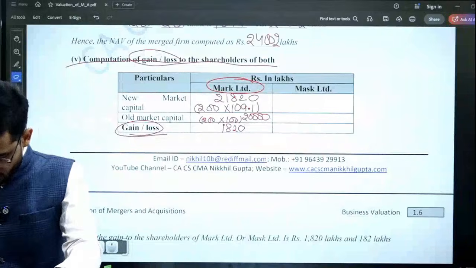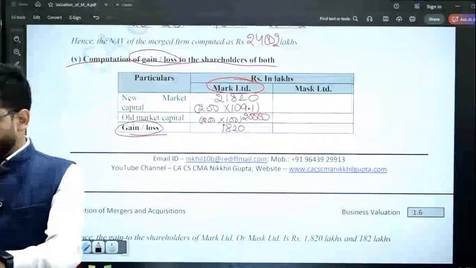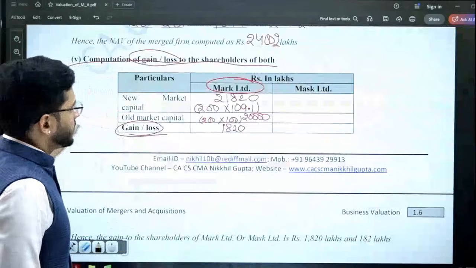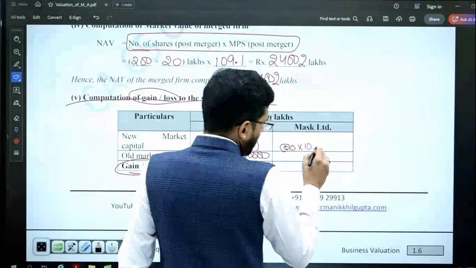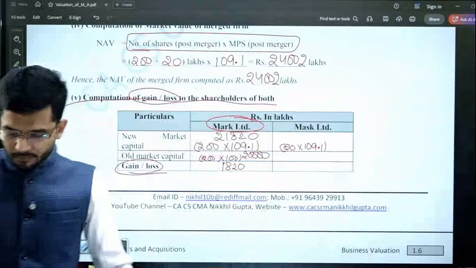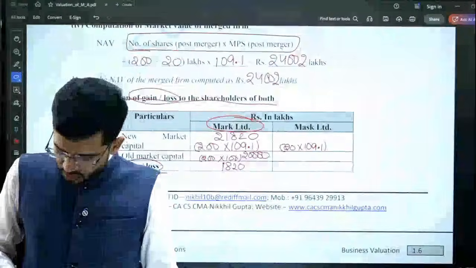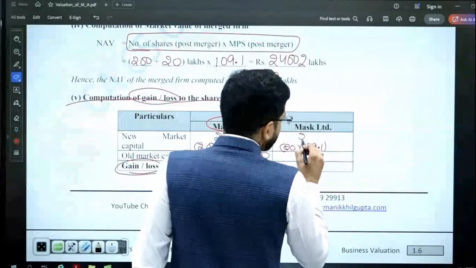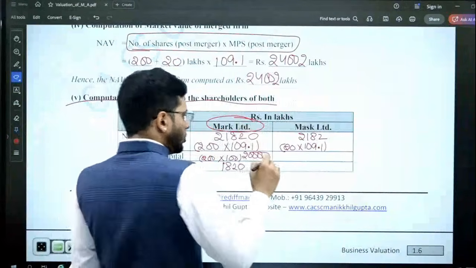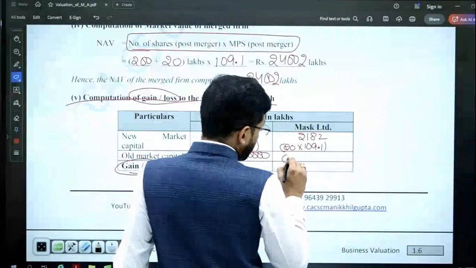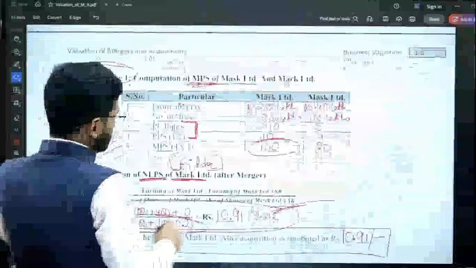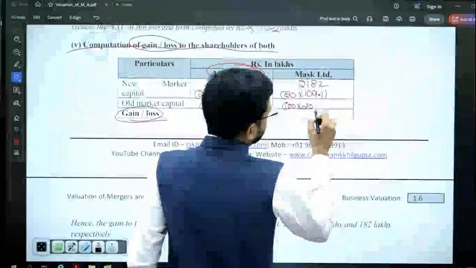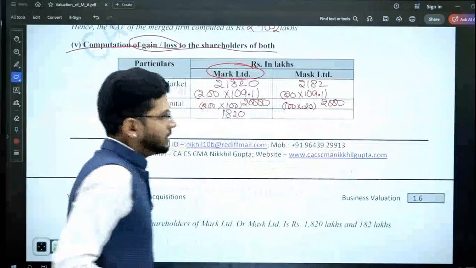All right, so now the next part is we need to compute the gain to the shareholders of Mask Limited. What is the new number of shares? New number of shares is 20 lakhs. And what's the new market price? New market price is 109.1. So 20 multiplied by 109.1 gives me a figure of 2182. And what is the old number of shares? Old number of shares is 100 lakh shares. And what is the old market price? Old market price of Mask Limited is 20. So this gives me a figure of 2000 market capital.